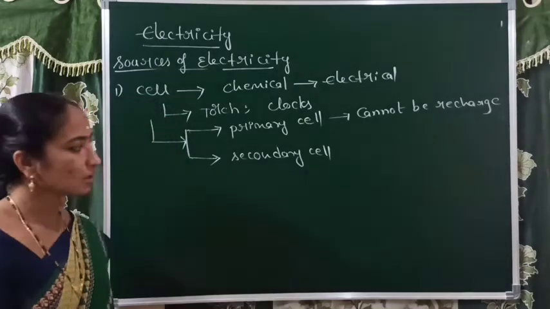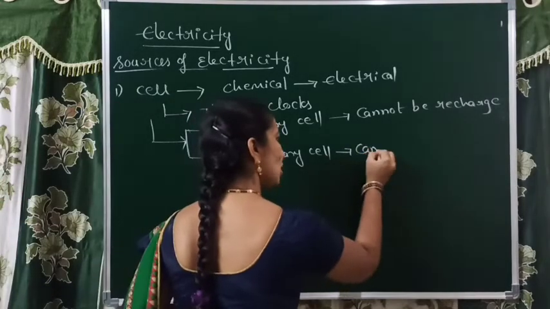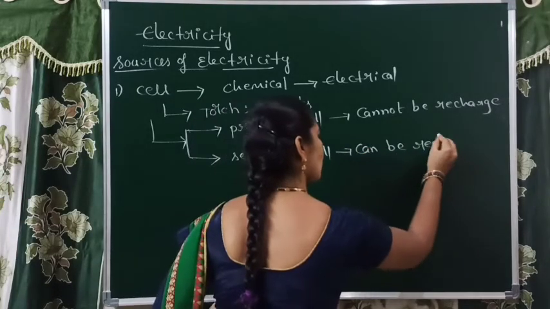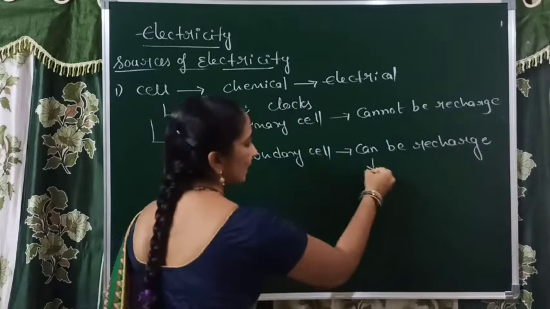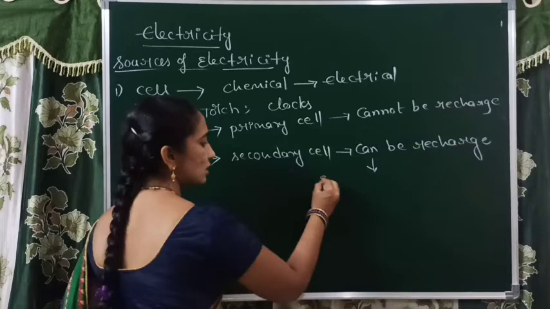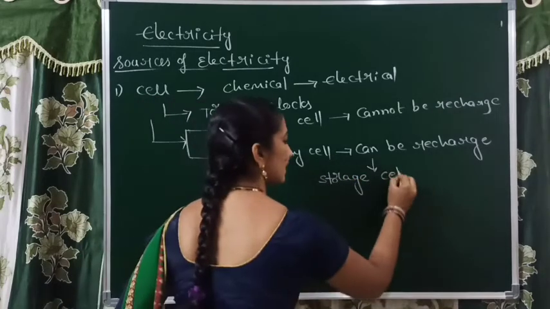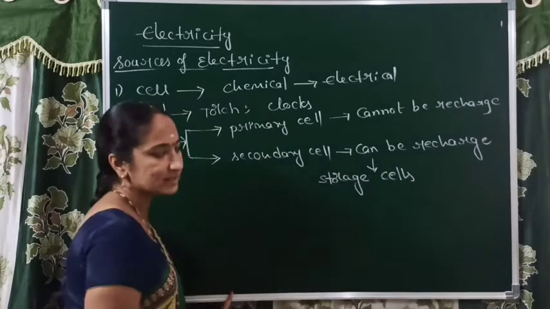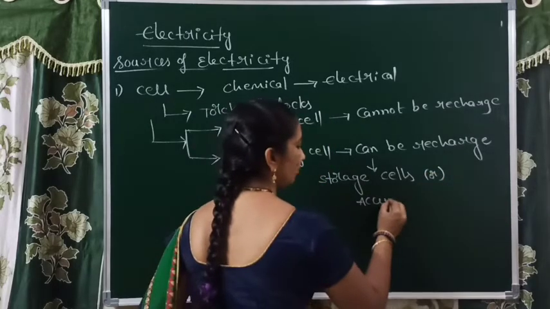Which cells are called secondary cells? The cells that can be recharged are called secondary cells. These secondary cells are also called storage cells. One more name for the secondary cell is accumulator.